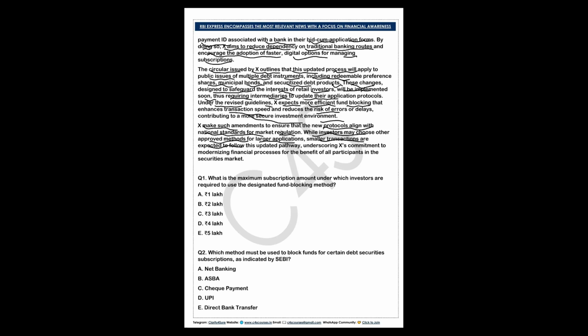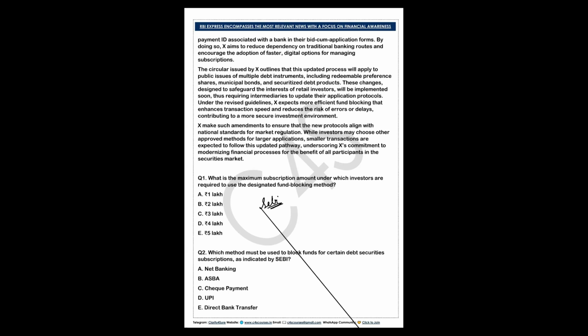This question was a completely current-affairs-based question. It is a moderate kind of question. This is a SEBI circular question, and the passage has been taken in the form of that. The first question that has been asked: what is the maximum subscription amount under which investors are required to use the designated fund blocking method? From this question, you can understand that in 2024 they asked questions from the circulars. SEBI is the Mr. X over here.